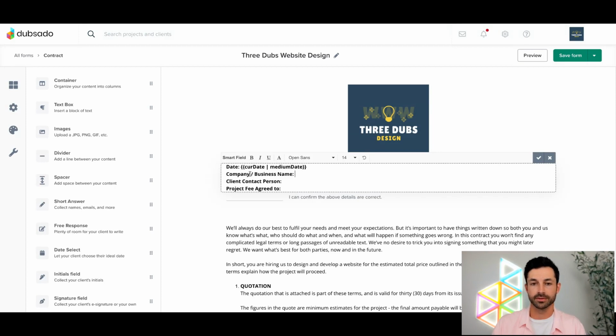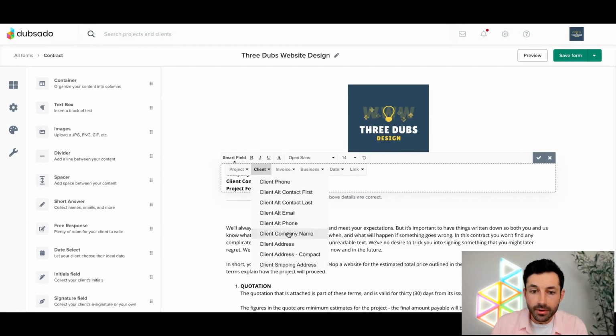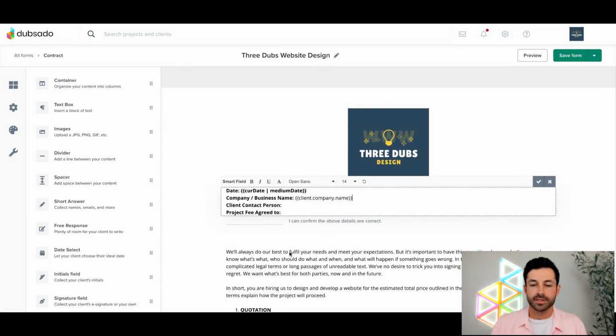So for this particular field, I can go ahead and say smart field. I can say client, since this information is specific to the client. And then I can scroll down a little ways and say, let's see here, where are we? Client company name. Sorry, it's a little small on my screen there.